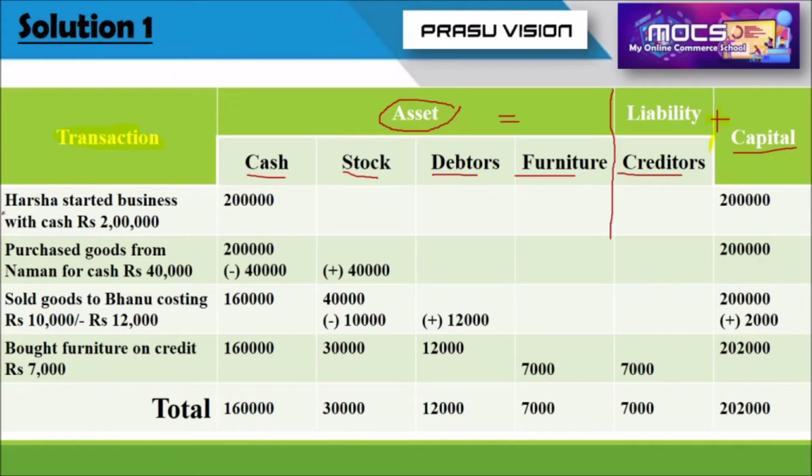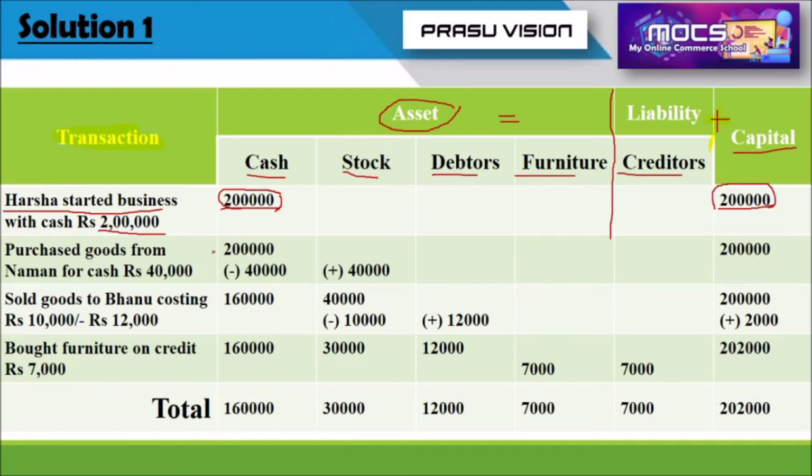Harsha started a business with the cash rupees 2 lakh. That is the first transaction. So already we have analyzed, for the firm, cash increases, also capital increases. We have recorded the first transaction. So what is happening? Cash we have recorded in the cash account, means cash column, and also in the capital. Both are positive figures.